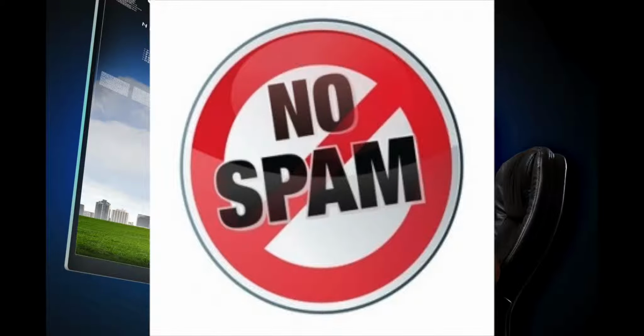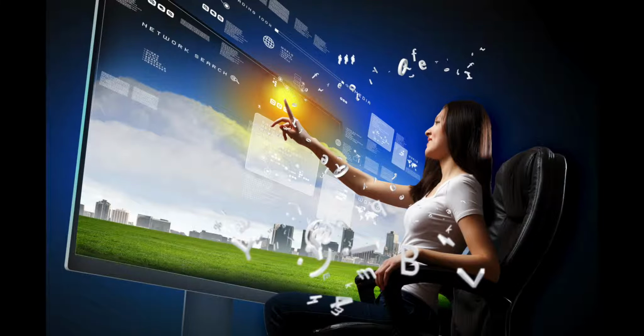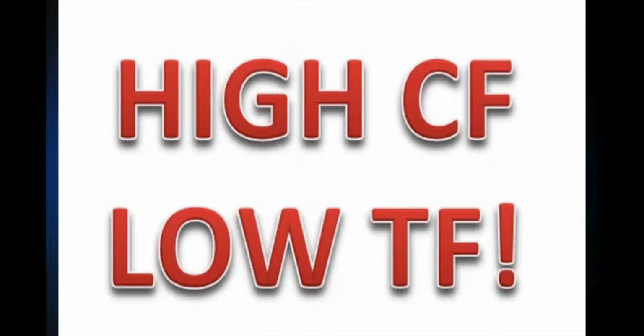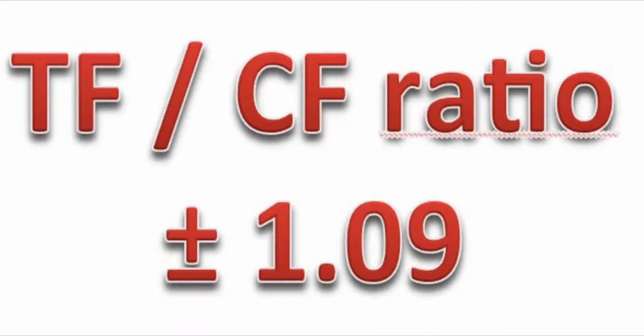When people check domains, they usually choose domains from a list by looking for high page authority and domain authority. If you are focusing on page authority and domain authority when buying domains for your PBN, you are setting yourself up to get scammed. Most of the domains with high page authority and domain authority have a high citation flow but low trust flow. Majestic has found the top 25% of domains had CFTF ratios near 1.09.